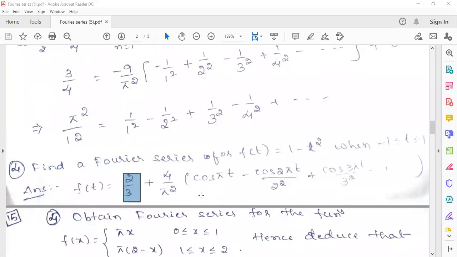Minus 4 by n pi whole square. 1 minute, 1 minute. If you put n equals 1, it will become cos n pi t. N pi t means exactly minus 1 raised to n is there. Sir, 4 into minus 1 the whole power n by n square pi square. Yeah, right. This is correct.